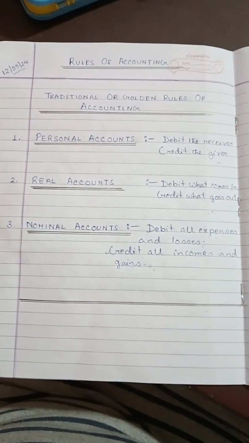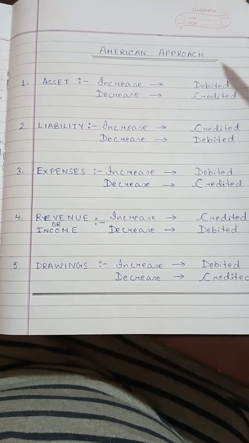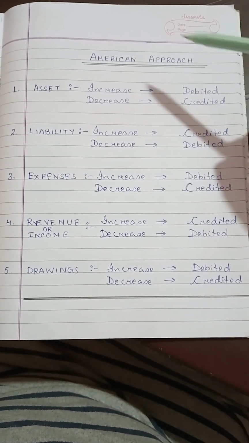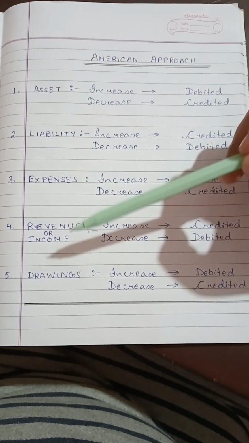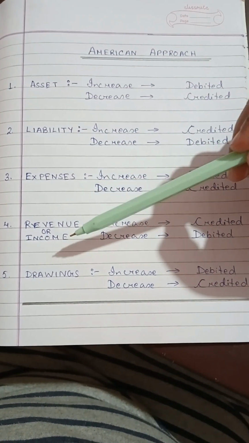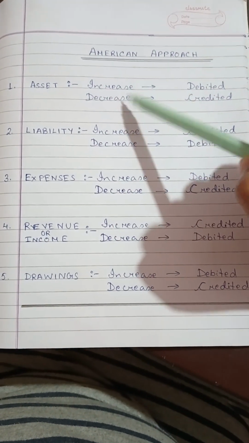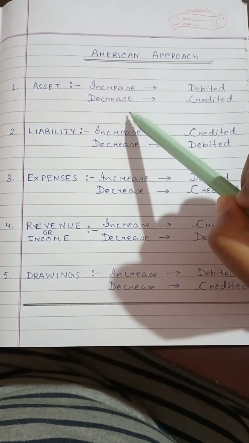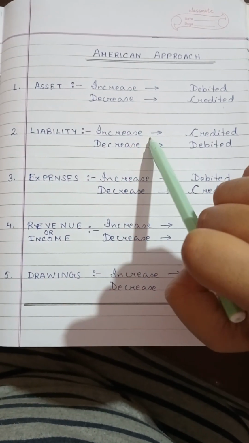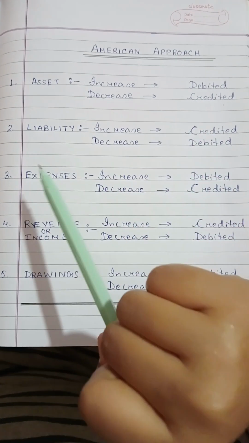Now come to the American approach. This is the rule which is used today for recording purposes. There are 5 heads: asset, liability, expenses, revenue or income, and drawings. Asset, if it increases, should be debited. If it decreases, it should be credited. Liability, if it increases, should be credited. If it decreases, it should be debited.